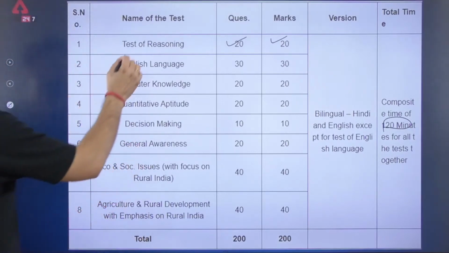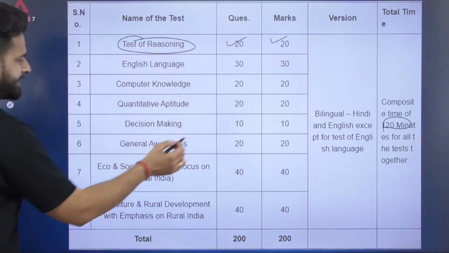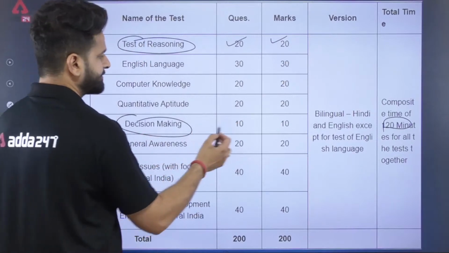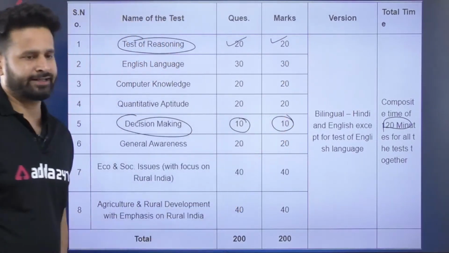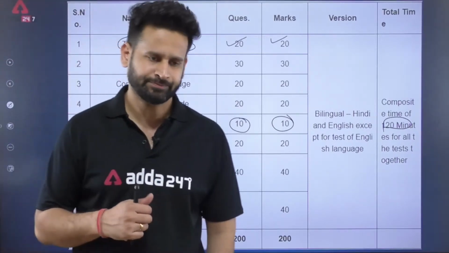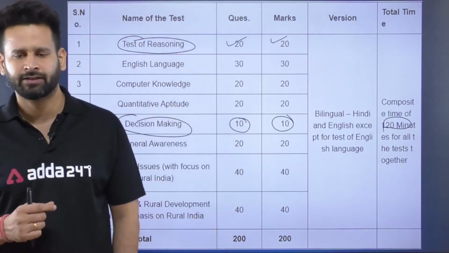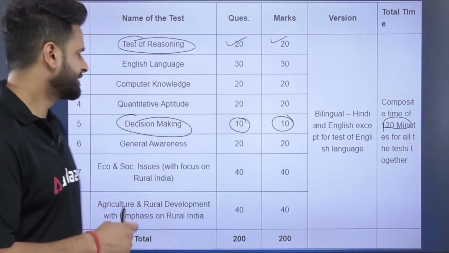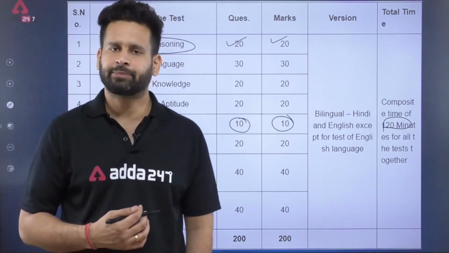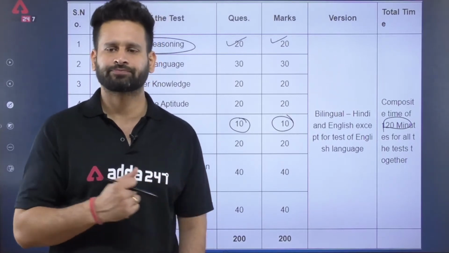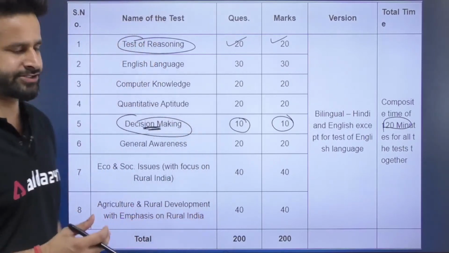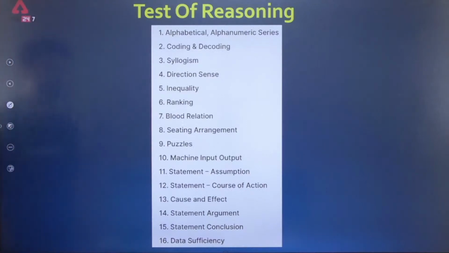So we will be focusing on this test of reasoning and this decision making. Test of reasoning 20 and decision making, total 10 questions of 10 marks, right? For those who have been preparing for NABARD Grade A for the last 2 or 3 years, you should be aware that this particular part, decision making, was not there previously. Recently it has been included in the exam pattern. So we will see what this topic is, what its types are, and what the expected questions from decision making are.